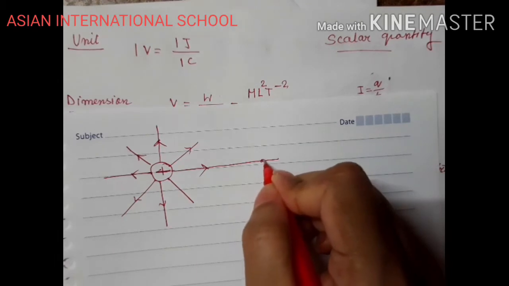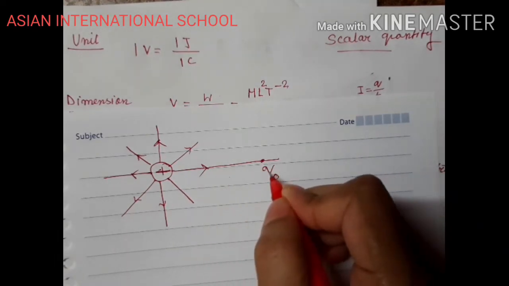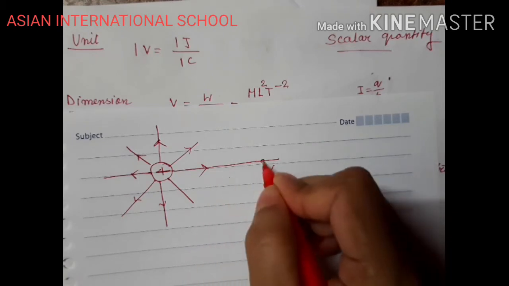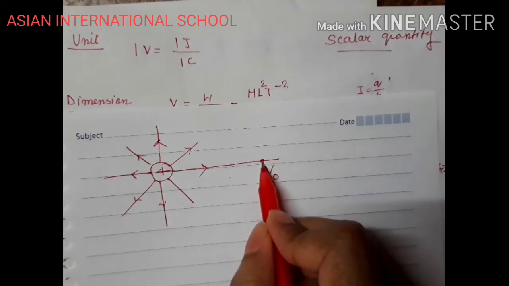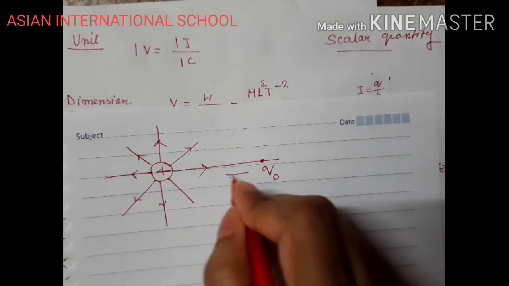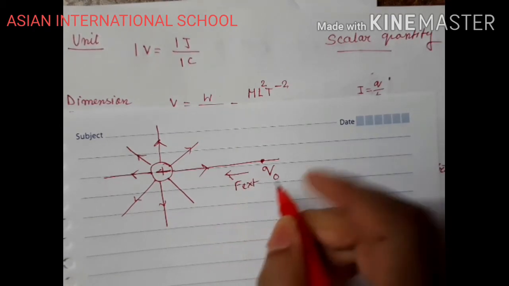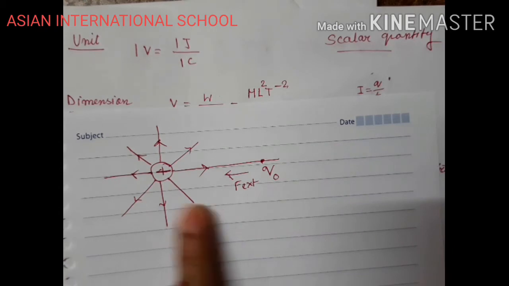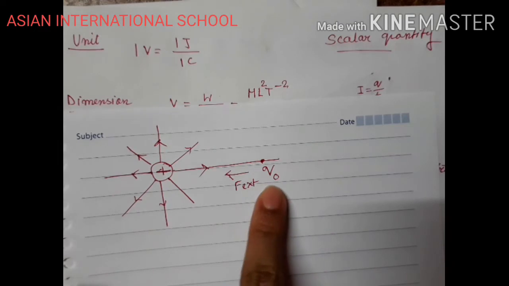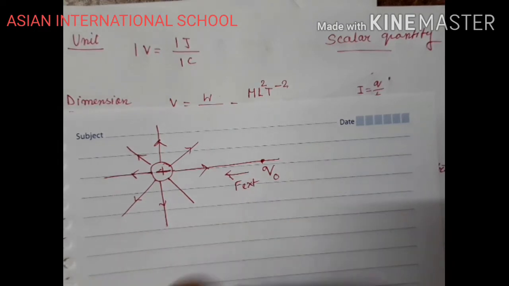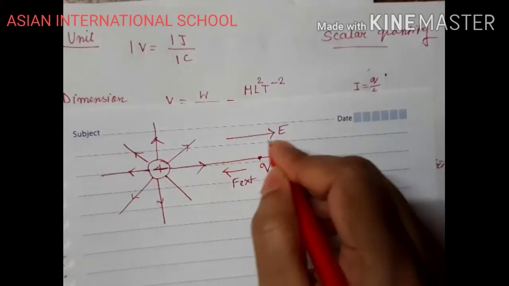Now, when you are bringing another charge Q naught near to this, how can you store potential energy? You need to do some work. That work will be external work done, which means some external force is being applied. Because this plus and this plus Q naught have a force of repulsion, this plus Q naught would move away in the direction of the electric field, because the electric field will apply a force.